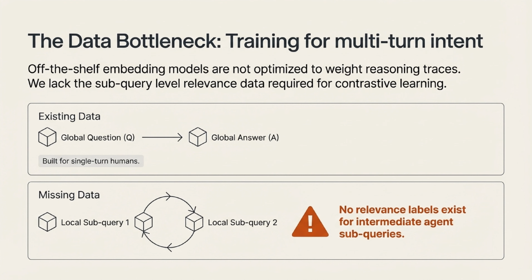To build this, we faced a major data bottleneck when training for multi-turn intent. We found that off-the-shelf embedding models just aren't optimized to properly weight these reasoning traces. The root of the issue is a lack of training data. Existing datasets are built for single-turn humans, meaning we completely lack the subquery level relevance labels required for contrastive learning.